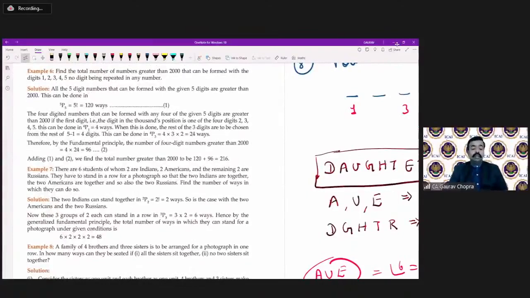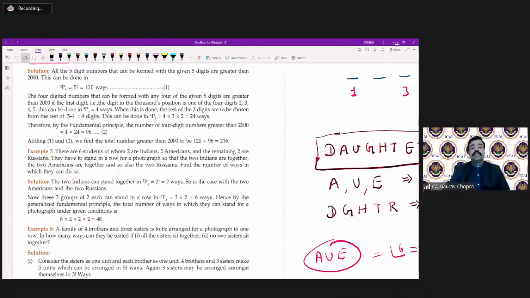Find the total number of numbers greater than 2000 that can be formed with the digits 1, 2, 3, 4, and 5, with no digit being repeated in any number. The digit should not be repeated, right?